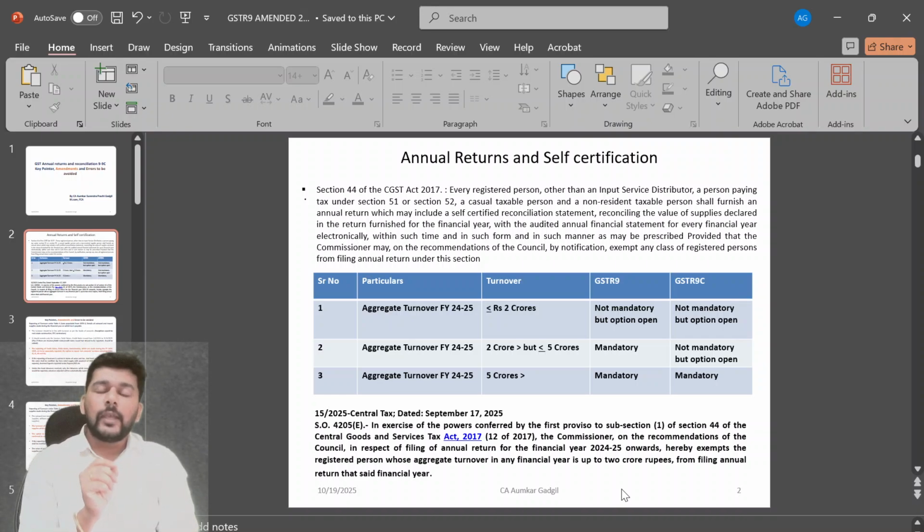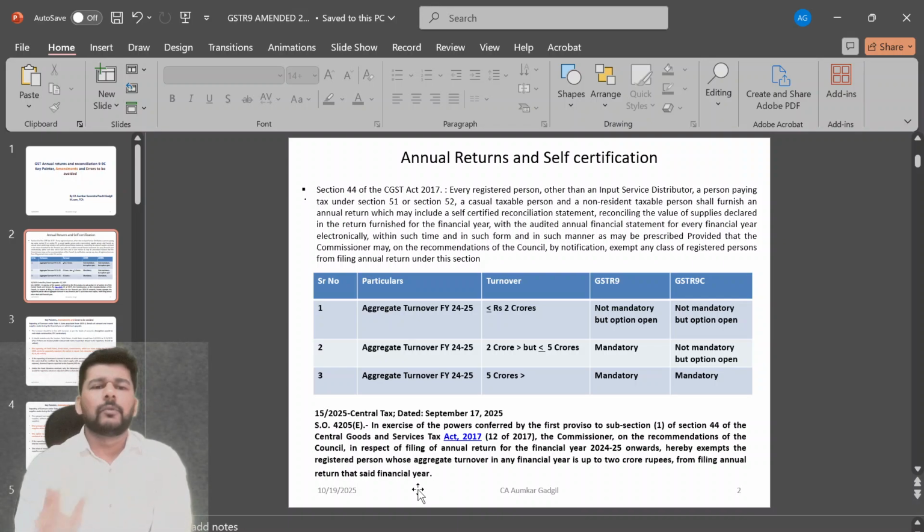Means in any particular financial year, like for 24-25, if the aggregate turnover does not exceed rupees 2 crore, then for 24-25 the exemption prevails. So that does not have any bearing on any subsequent period or subsequent years. Mind you well, this is what needs to be taken very specifically from this notification.